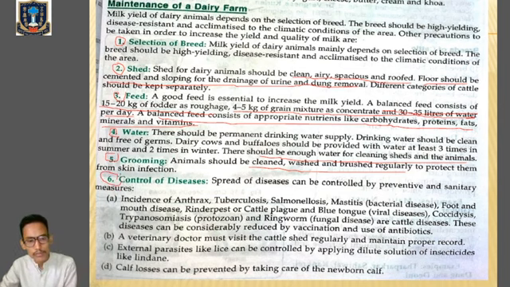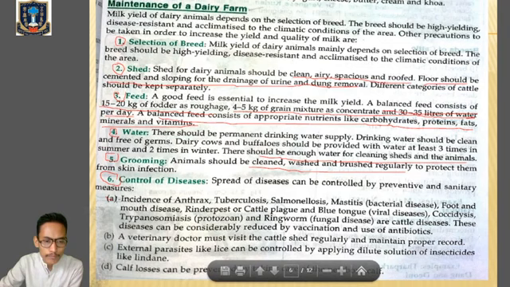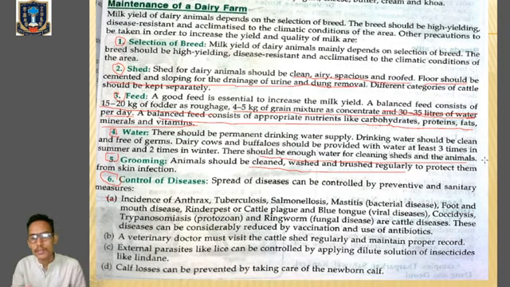Control of diseases. We have to control the diseases mainly in dairy farming. Not only do we have to control them, we have to prevent them also. So how can we do that? Look over here, number A. There is incidence of anthrax, tuberculosis, salmonellosis, and mastitis, which are bacterial diseases. Kindly remember those diseases. Then we have viral diseases: foot and mouth disease, rinderpest or cattle plague, and blue tongue. Remember these things. Then protozoan diseases: coccidiosis and trypanosomiasis. Then fungal disease: ringworm. These are a few examples of cattle diseases.